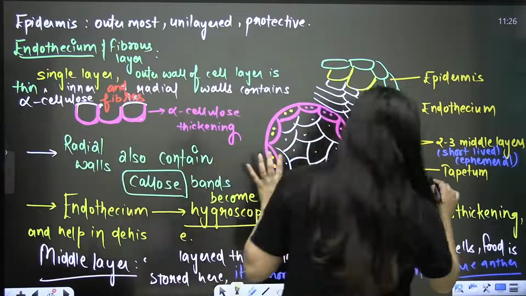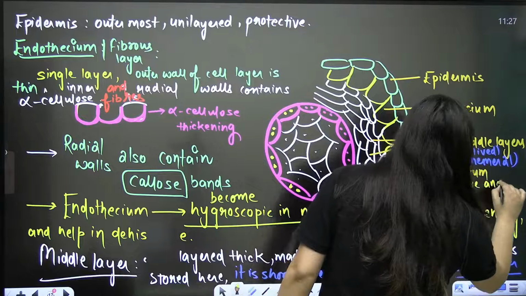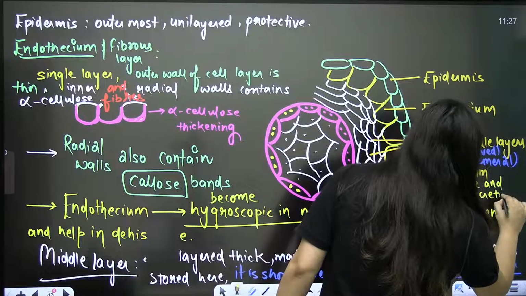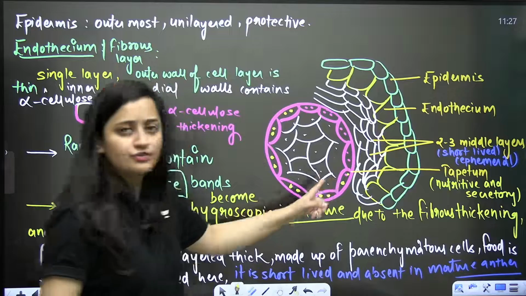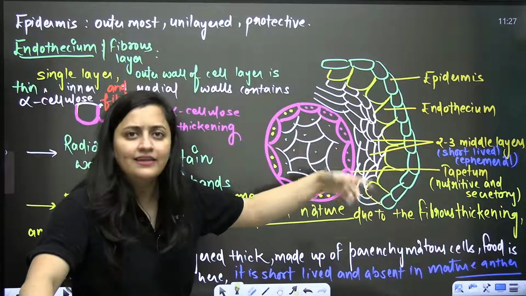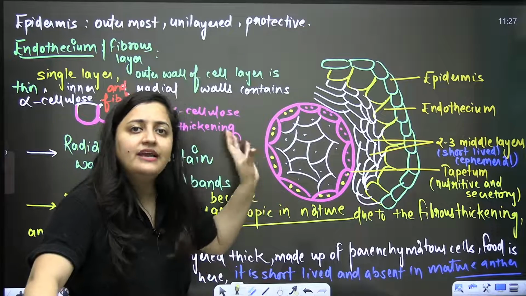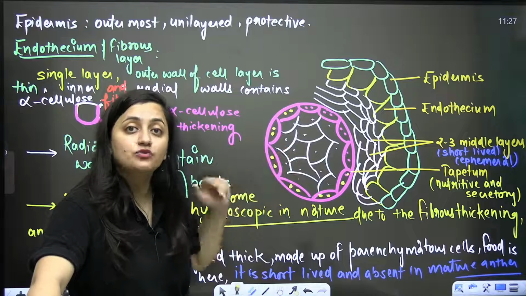Nutritive means it will provide nourishment to the sporogenous tissue. It will provide nourishment to these spores here. And secretory, obviously it will release the things which will ultimately help in microsporogenesis and all.